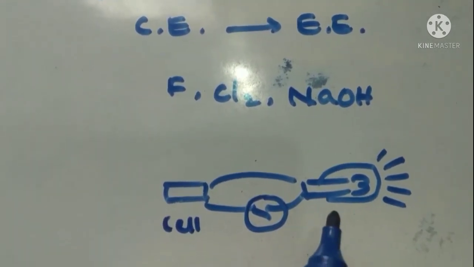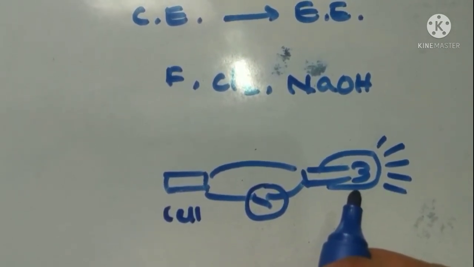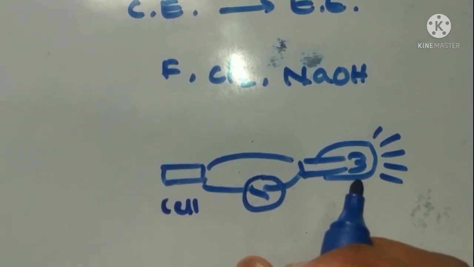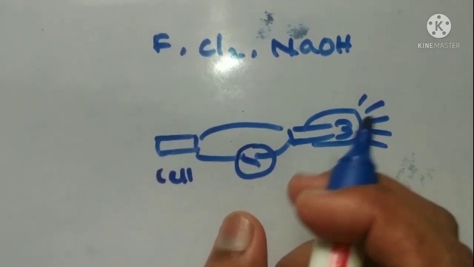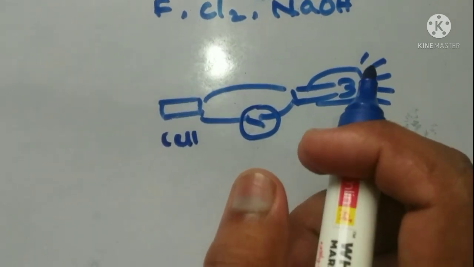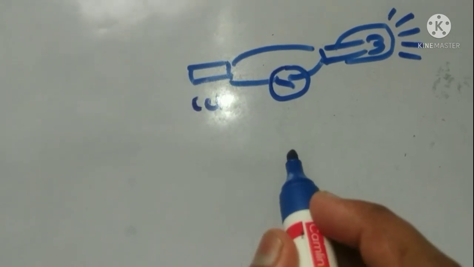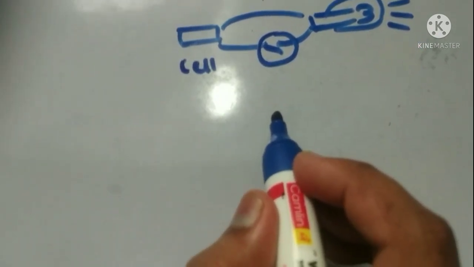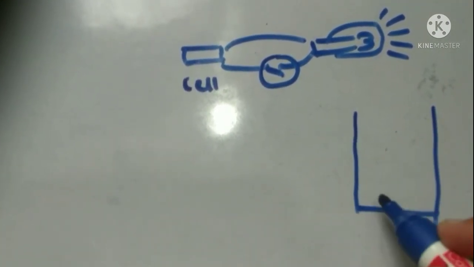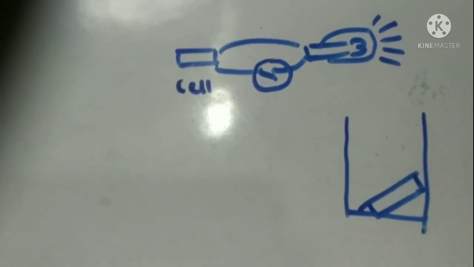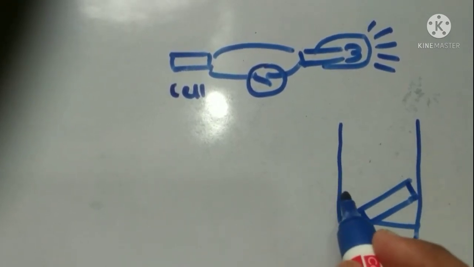Already it is invented, but a few years before, scientists did not know how to convert chemical energy into electrical energy. Nowadays we are generating electricity from wind and water also, but a few years back we did not know how. Some scientists like Galvani, Volta and Daniell did research on this topic. First of all, they took one vessel and one zinc rod.